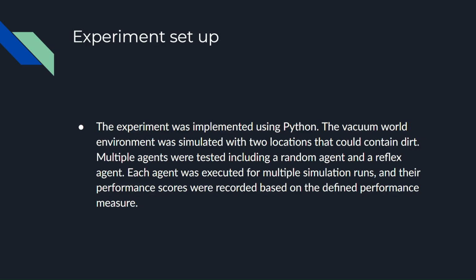The experiment was implemented using Python. The vacuum world environment was simulated using two locations that could contain dirt. Multiple agents were tested, including a random agent and a reflex agent. Each agent was executed for multiple simulation runs, and their performance scores were recorded based on their defined performance measure.